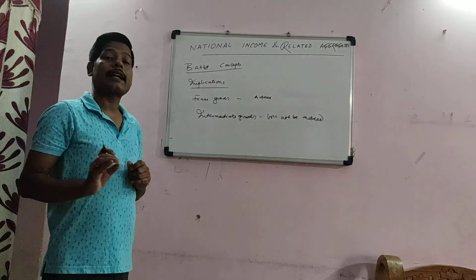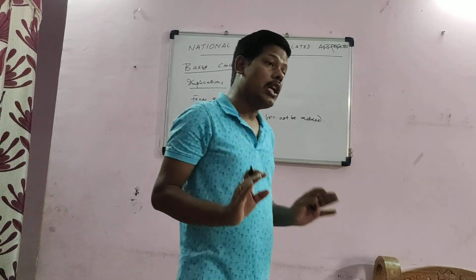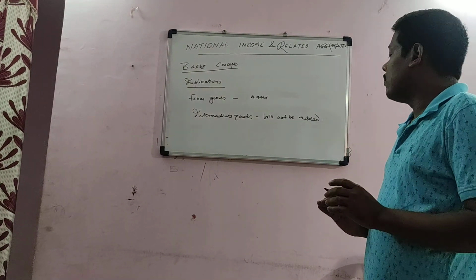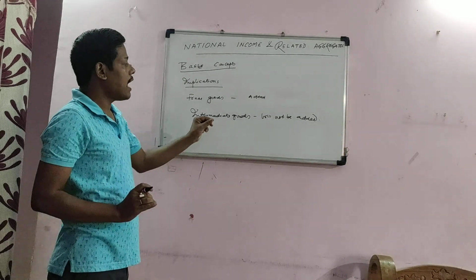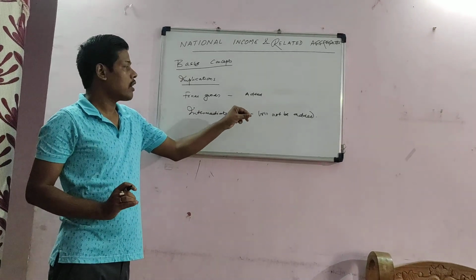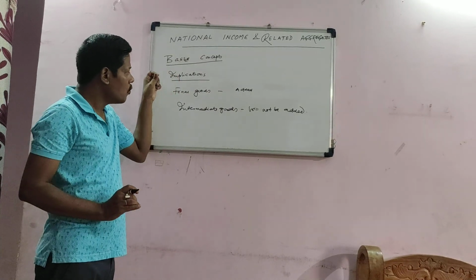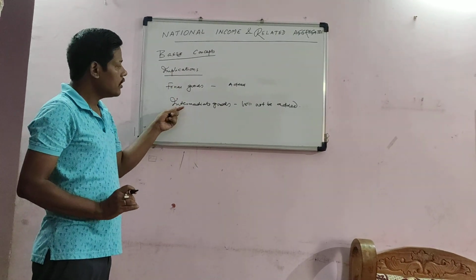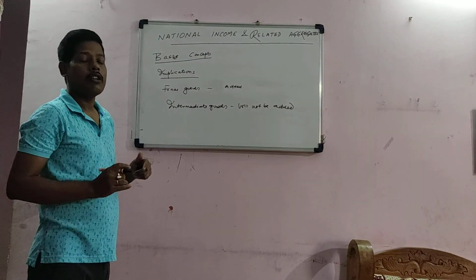Therefore, while we calculate national income, we have to be very clear and take care that intermediate good values are not added, and we have to add only the value of the final goods, because intermediate goods are within the active economic flow and final goods are out of the economic flow.